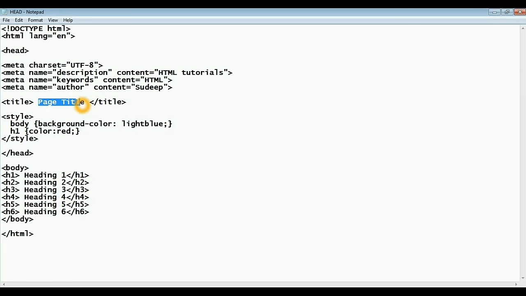Now next is the title tag. Here I have given the title as page title. So it shows the title of the web page at the top of the browser.